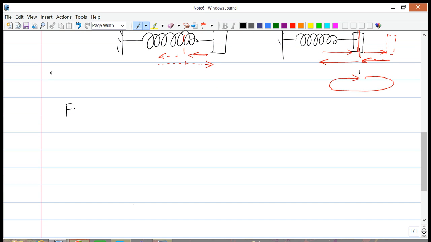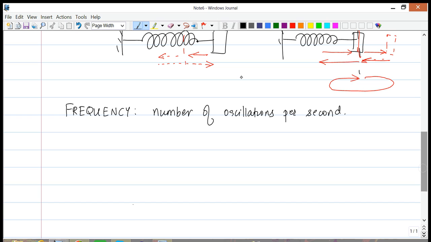Another thing we can define is frequency. Okay, and it essentially means how many times per second. So frequency is the number of oscillations per second. And we measure this as 1 divided by seconds, but this is an important quantity. It has its own unit and it's hertz.